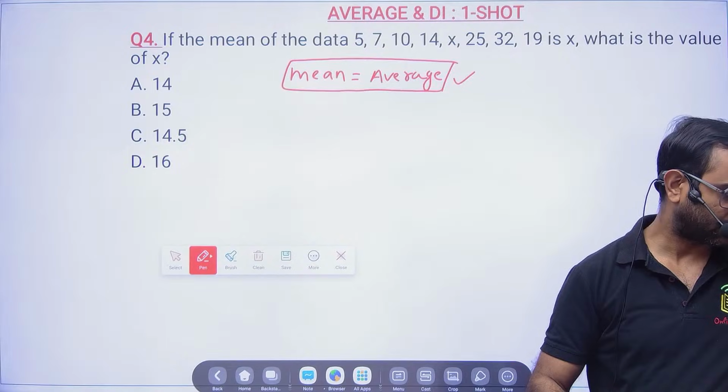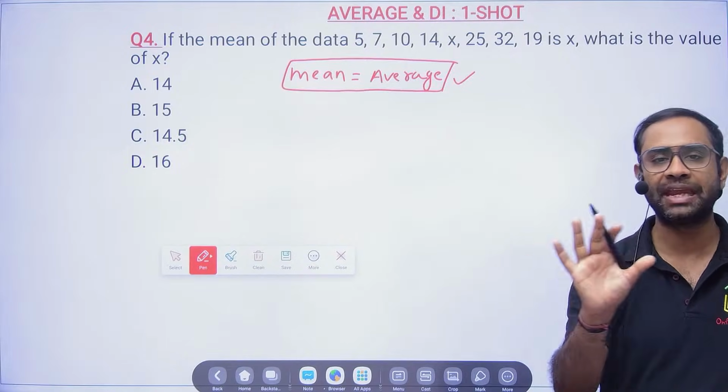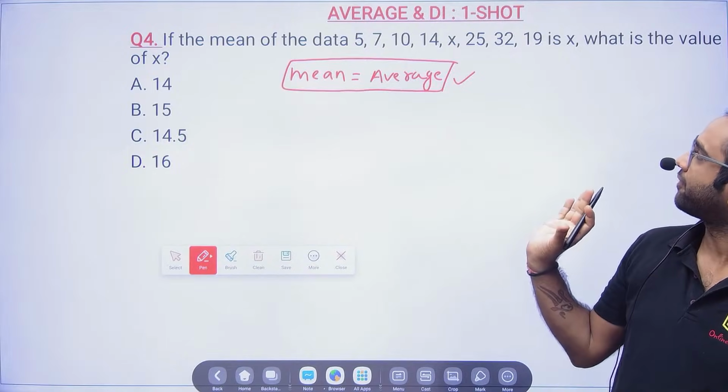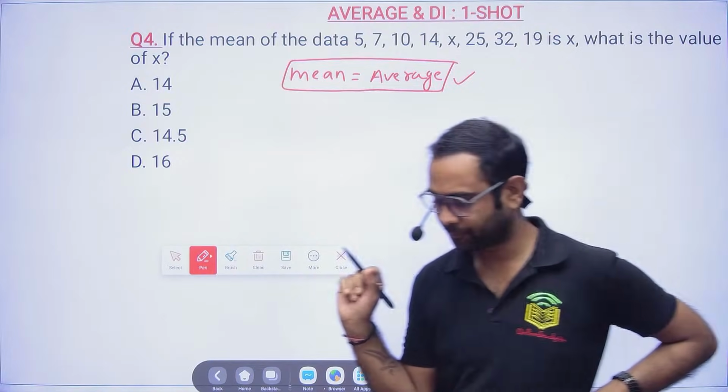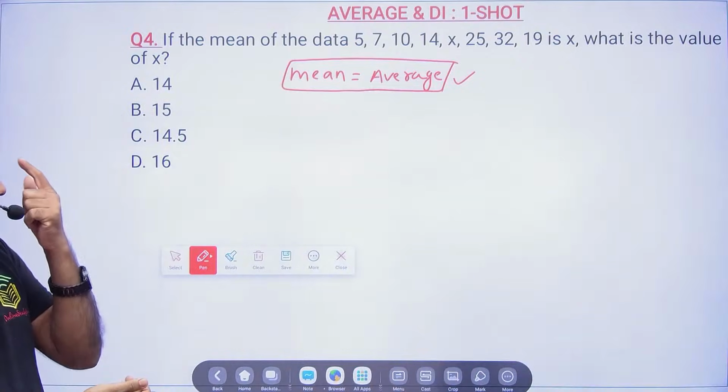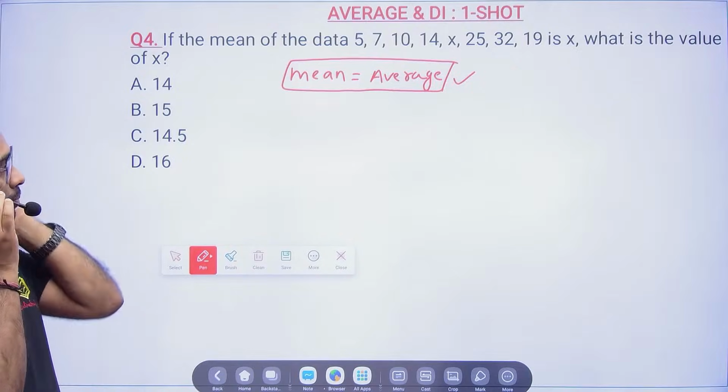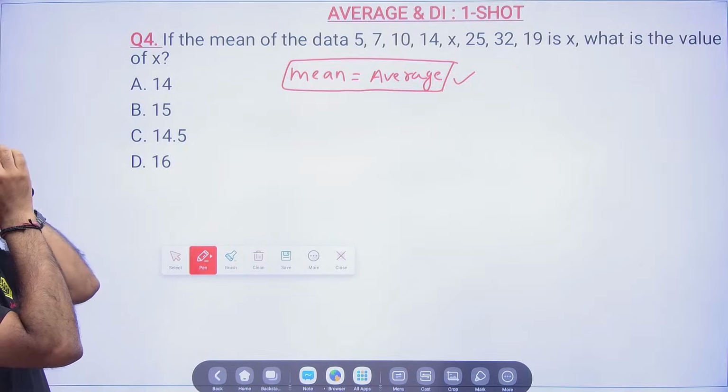This is a simple question. Mean is equal to average, so just calculate the average. That's all. Let's see how fast you are able to do. If the mean of the data is x, what is the value of x?